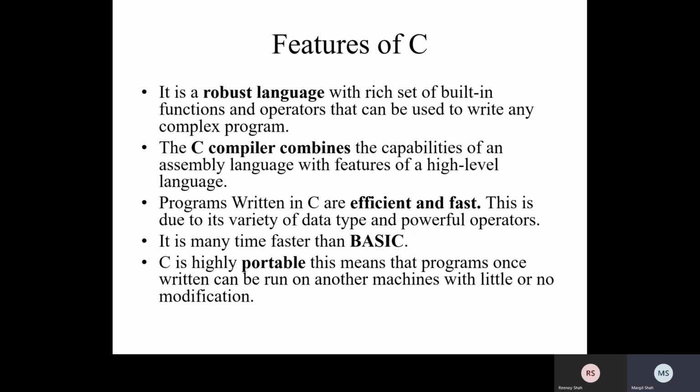The C compiler combines the capabilities of an assembly language with the features of a high level language. Programs written in C are efficient and fast, due to the variety of data types and powerful operators. It is many times faster than BASIC.